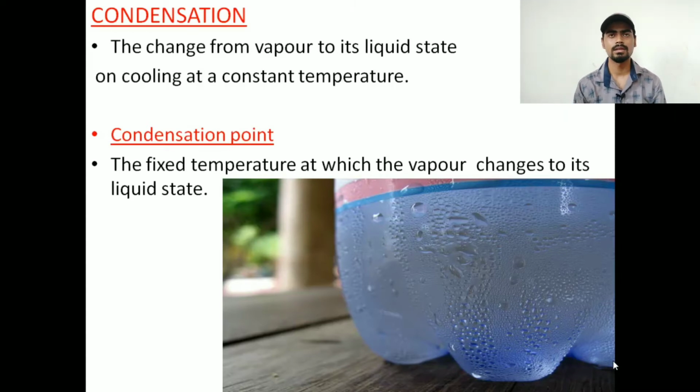The reason is the water inside the bottle is cold, while the surrounding air is warm. So whenever that warm air hits the bottle, what happens? Because of the exchange of energy, it gets cooled down, and as a result that warm air or warm vapor converts into a liquid, and as a result you can see the water droplets. Okay,